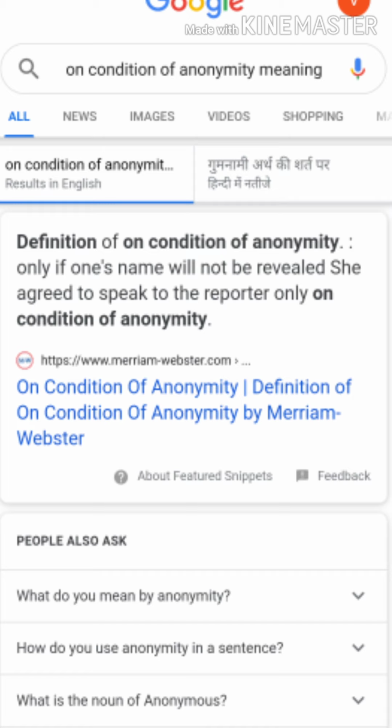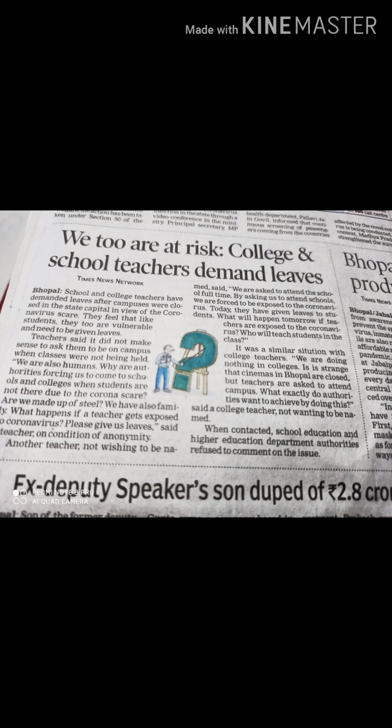Sometimes at the end of an article also anonymous is written. That means the writer's identity is not revealed. It is not told to anyone. So here also, on condition of anonymity means the teacher does not wish to reveal her identity. She did not want her name to be taken. Which specific teacher has said this? So on condition that her name will not be revealed, she has told this.